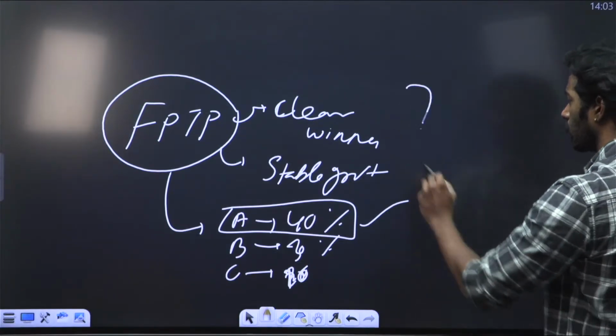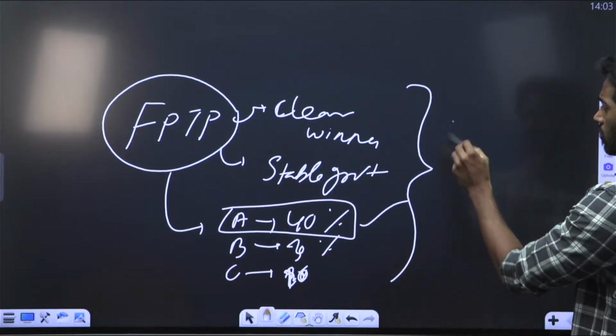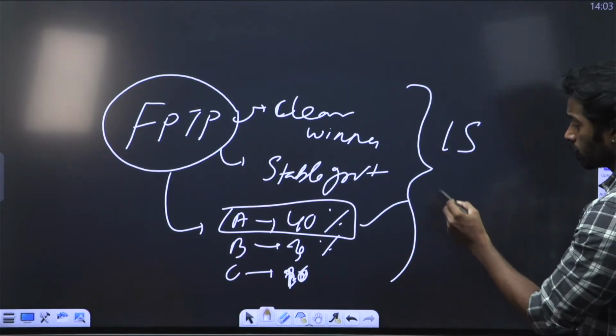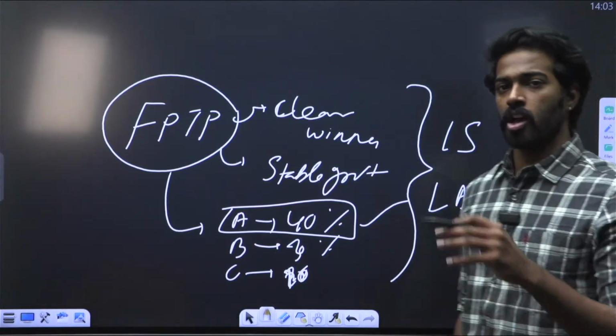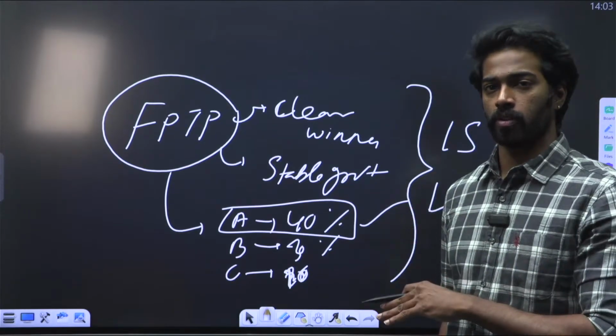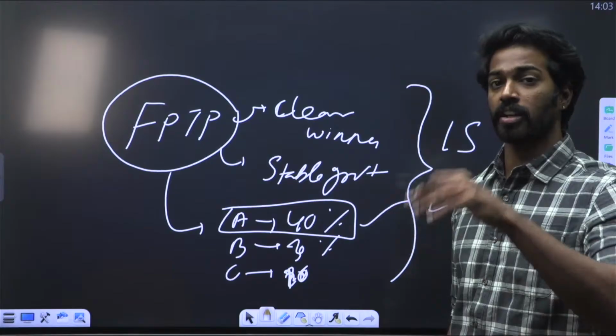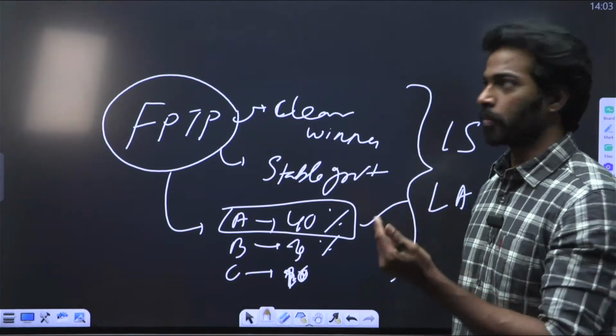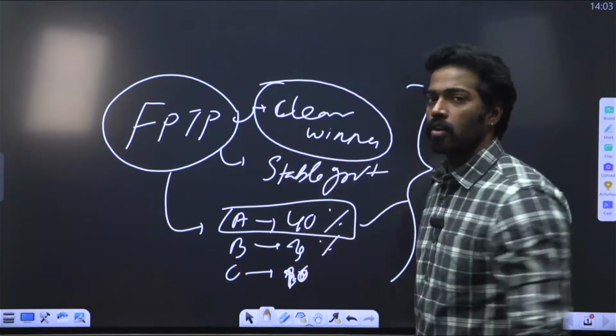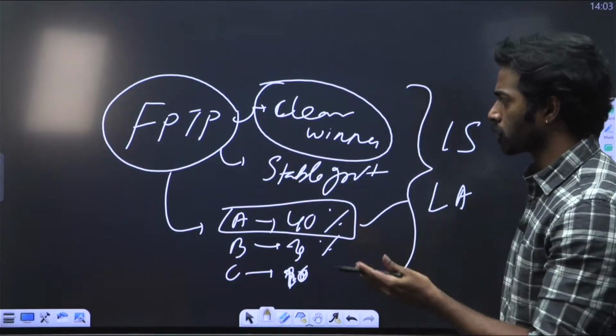In India we use first past the post in Lok Sabha elections and also in legislative assembly elections, because we are choosing a person for representing the people. Whenever we are representing the people, it is a clear choice. So first past the post helps by providing a clear winner. So this is where first past the post is used.